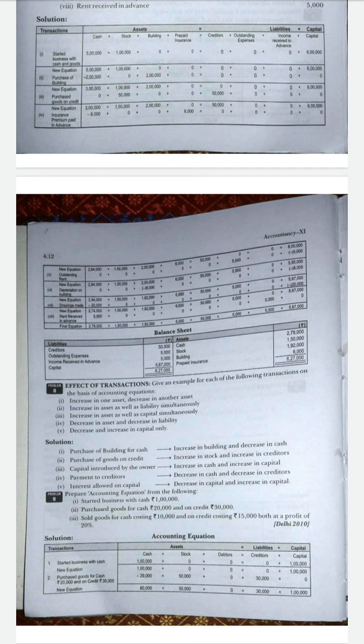Next, decrease and increase in capital only. It is one of the examples, interest allowed on capital. So there is a decrease in capital and an increase in capital. How is it? Interest allowed on capital is where some amount or rate of interest is fixed on the capital, and they have to pay the amount of interest on the capital to the shareholders.